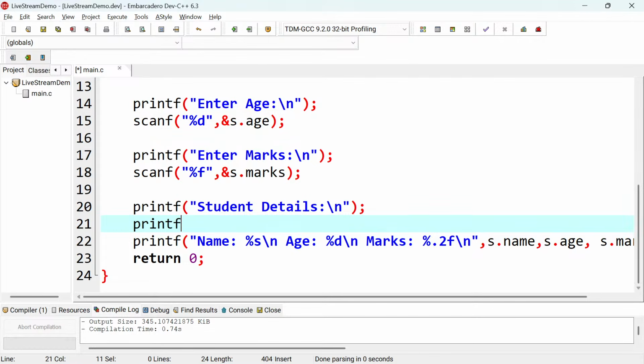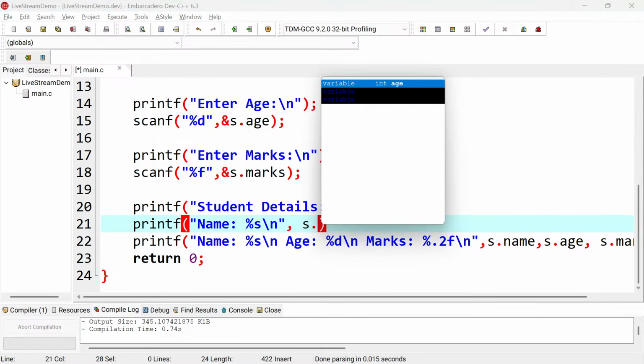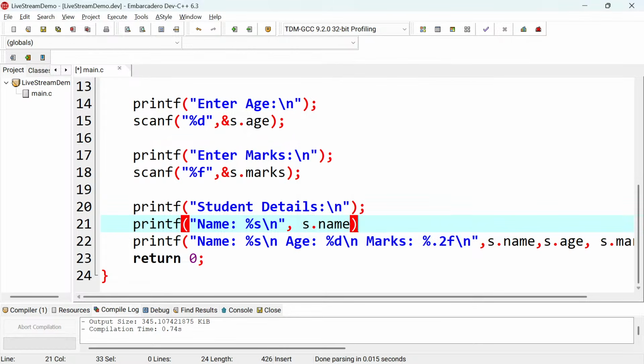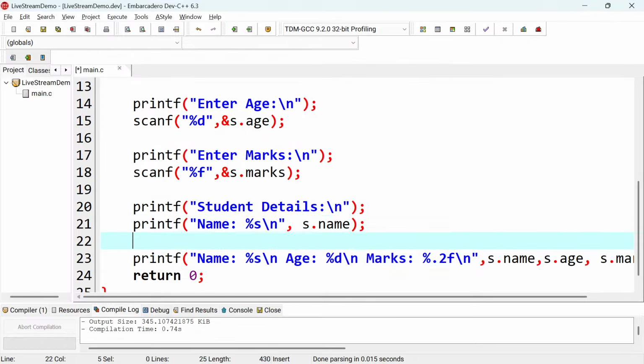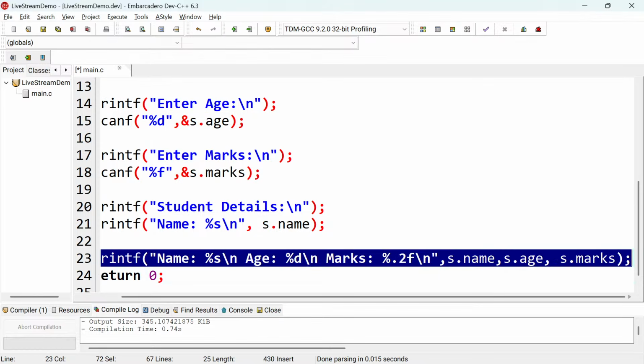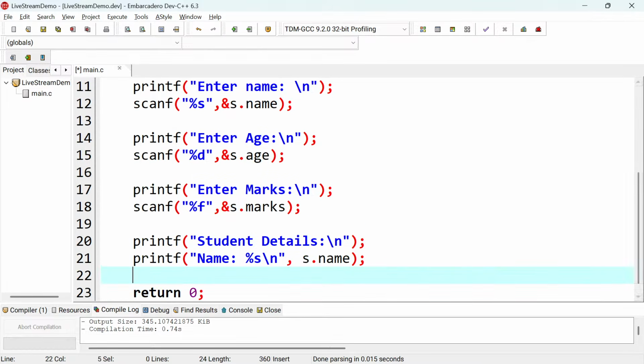Let me just write it, I don't think it will consume much of our time. printf here, I will say name, then I will say percentage s, something like that. And then I'll skip a line, and then here I'll say s dot name, and then I'll terminate. I will do the same for age, so I will remove all this. The next thing is your age.